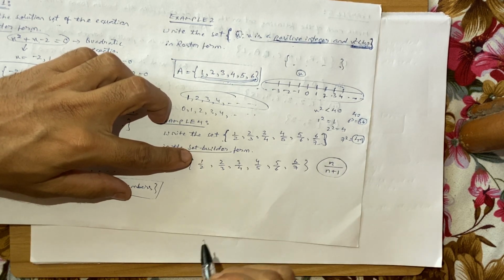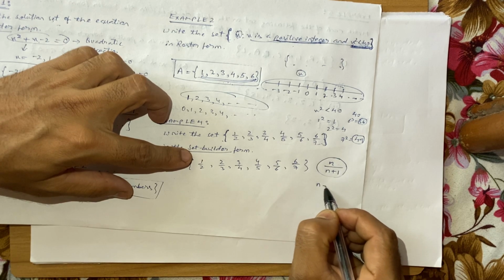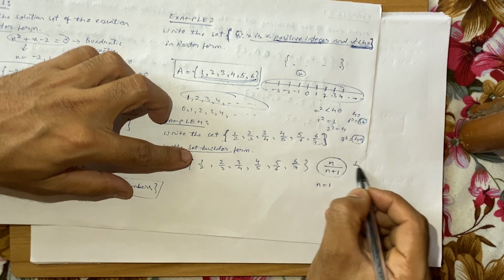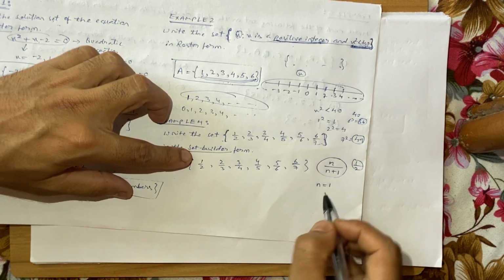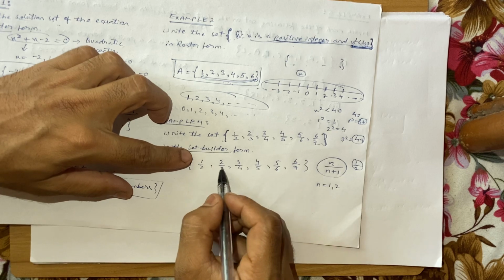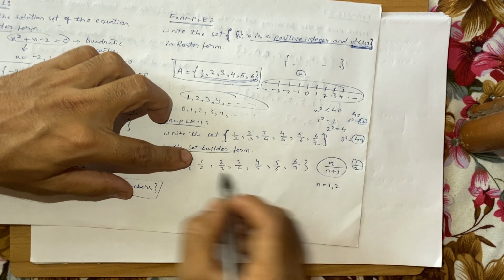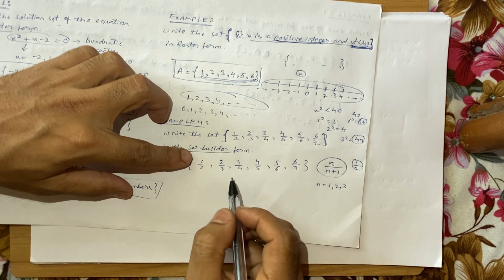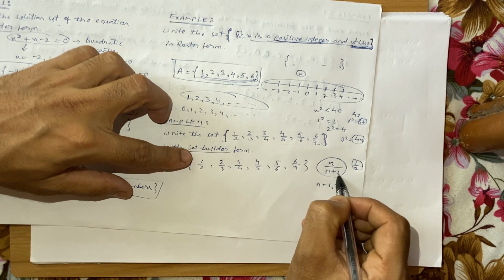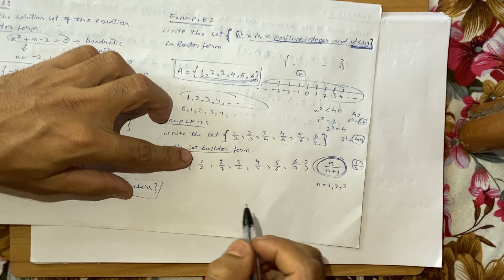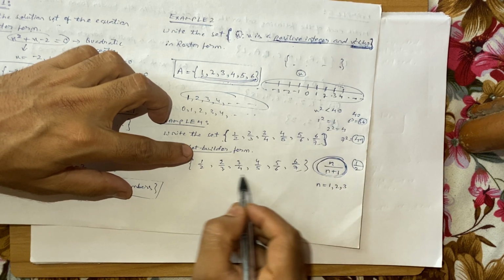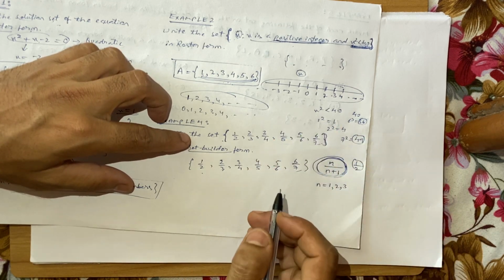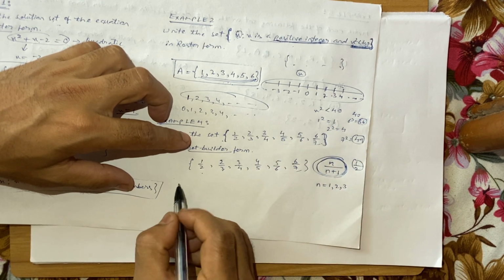So if I assume this, then if n is equal to 1, I get 1 divided by 1 plus 1, that is 1 by 2. If n is equal to 2, then I get 2 divided by 2 plus 1, that is 2 by 3. Similarly, if n is equal to 3, then I get 3 divided by 3 plus 1. You need to think and obtain this kind of expression. It's easy for me to do, but it may be tough for you guys. But when you go on practicing, it will be easy. So if you see here, what can I write?